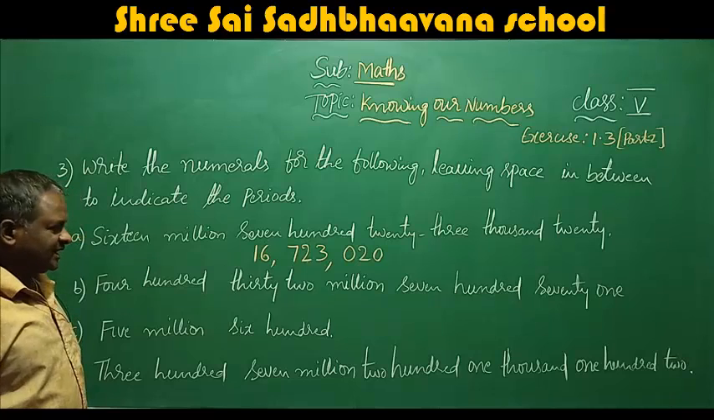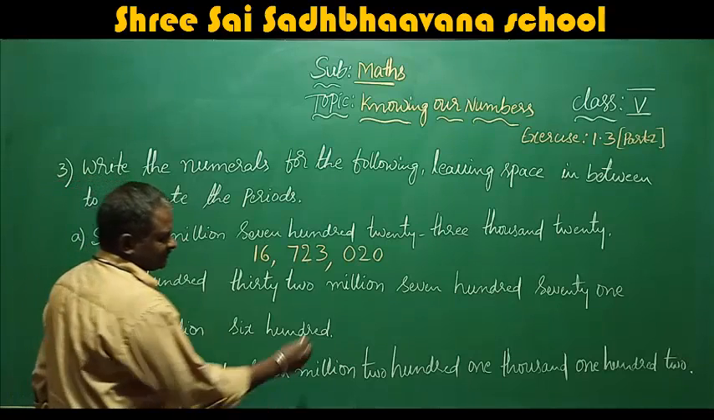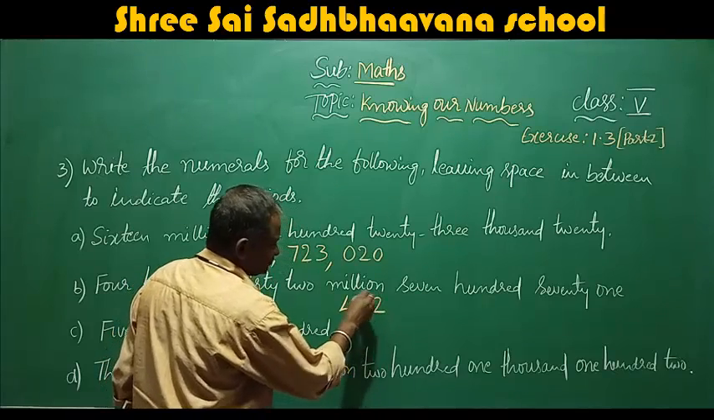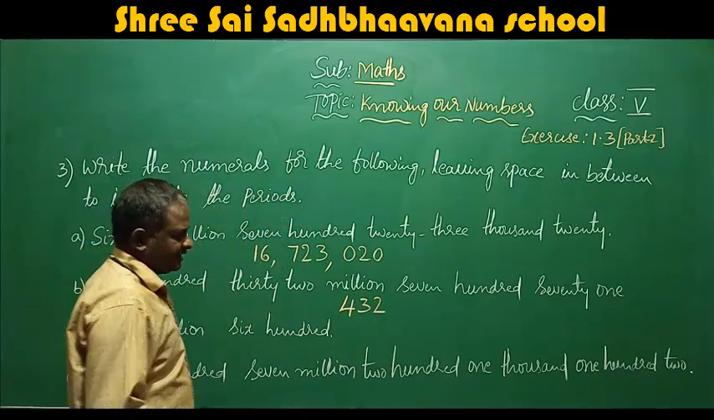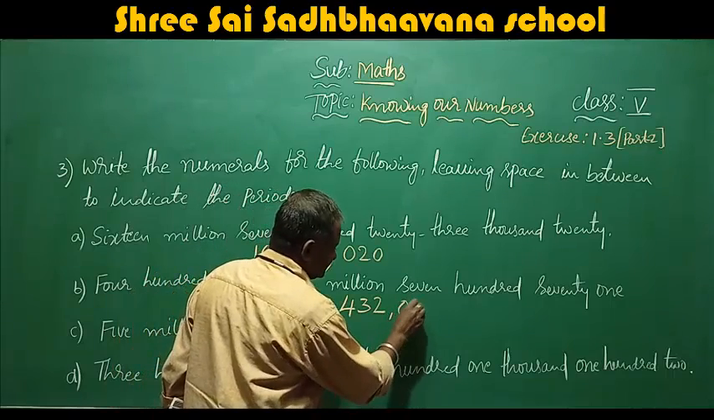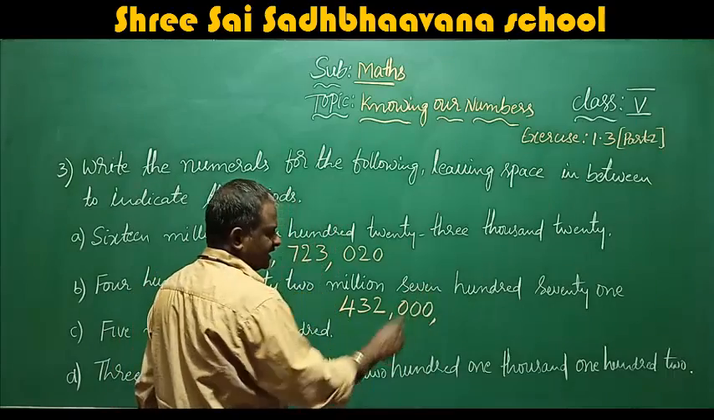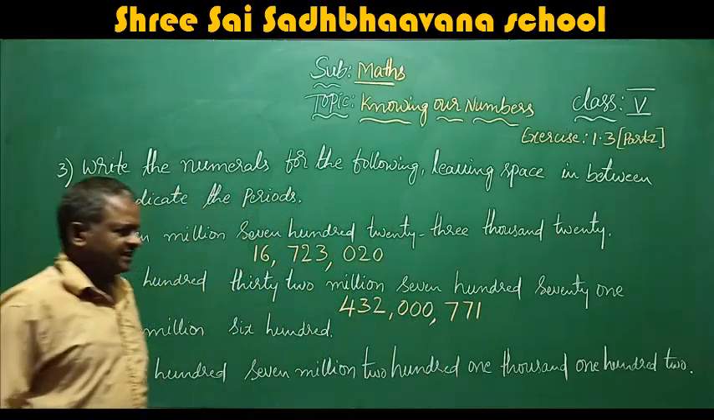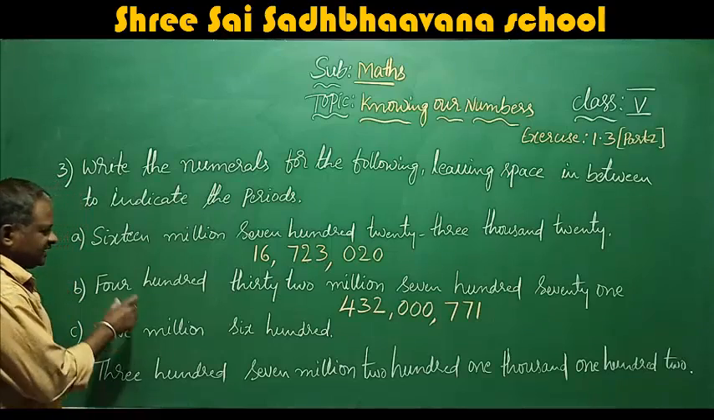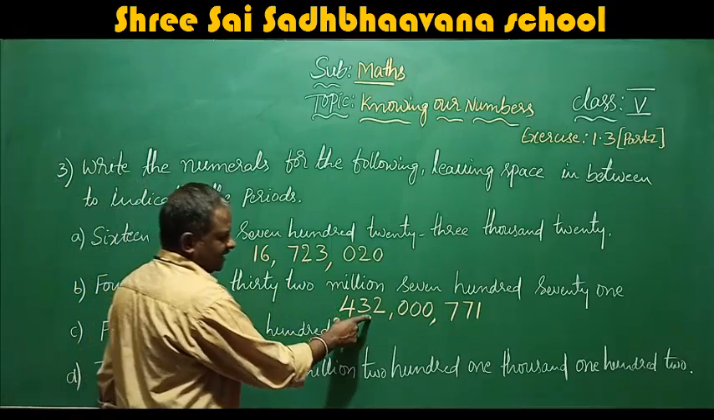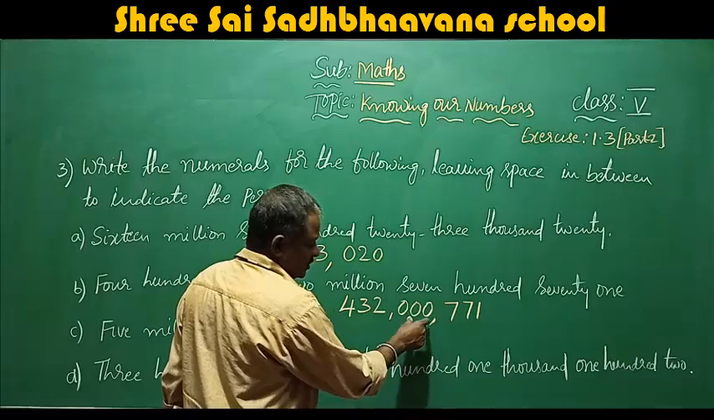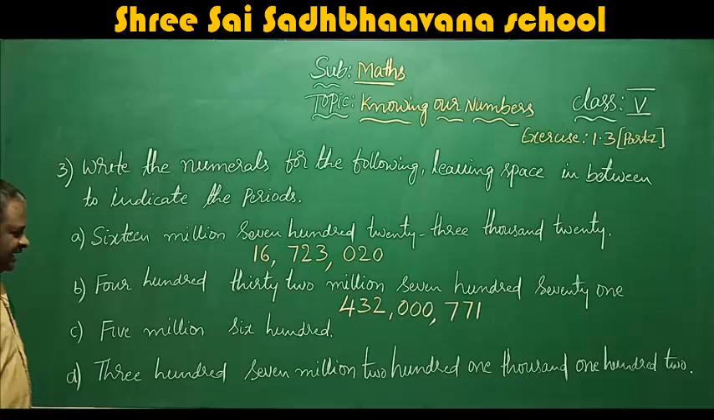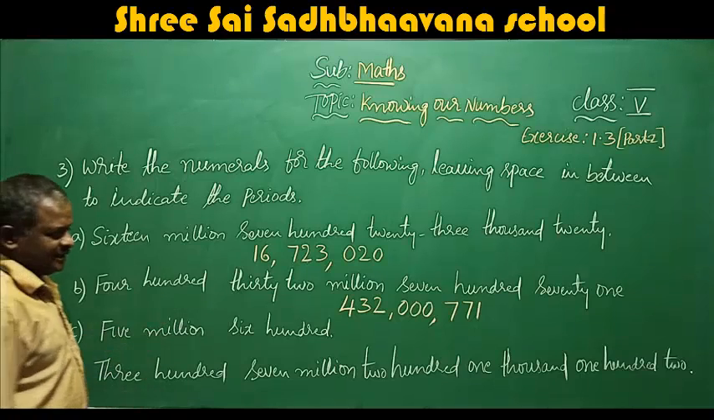432,771. 432 million, then 771. That means no thousands. Here they have given 432 million, 000, that is no thousands. 771 is the answer. Next, 5,600,000.